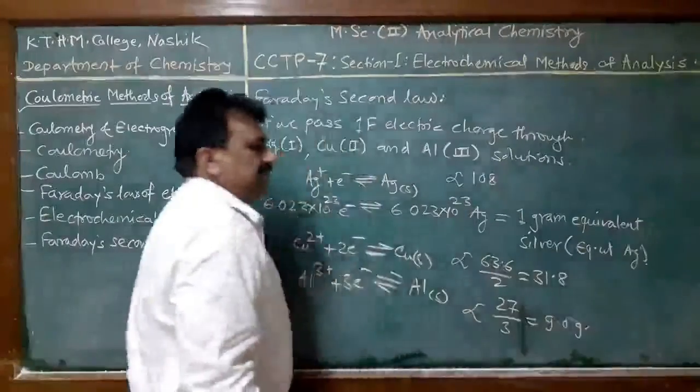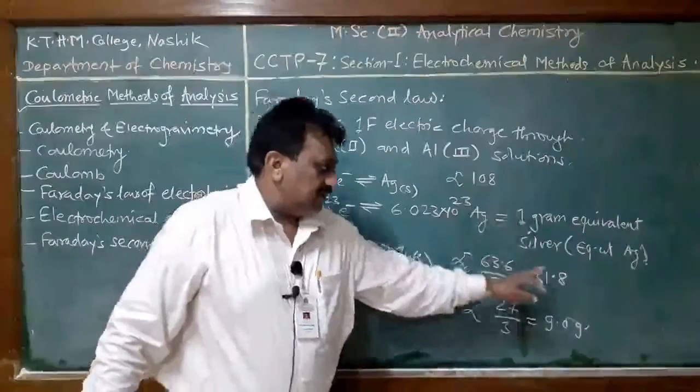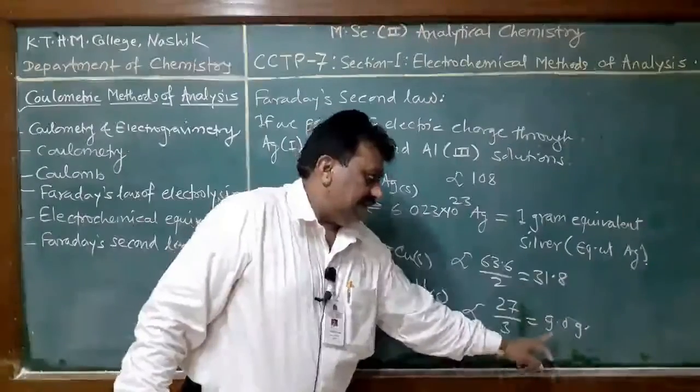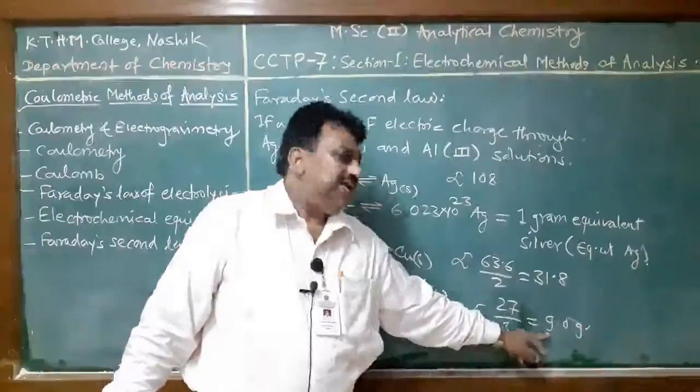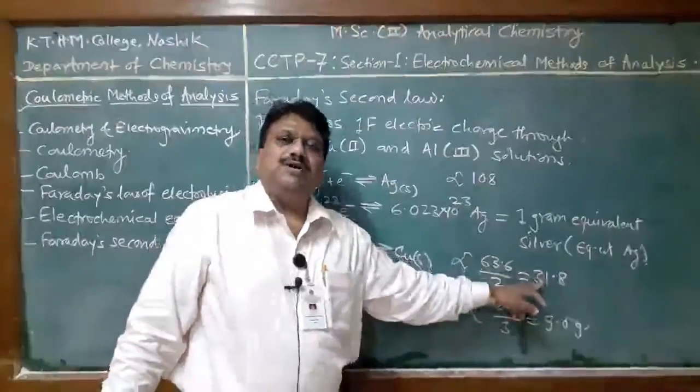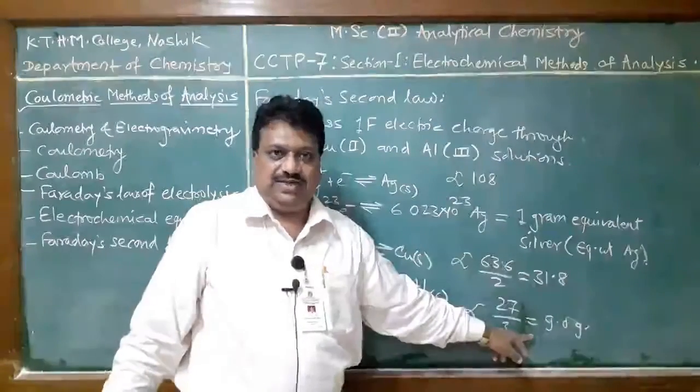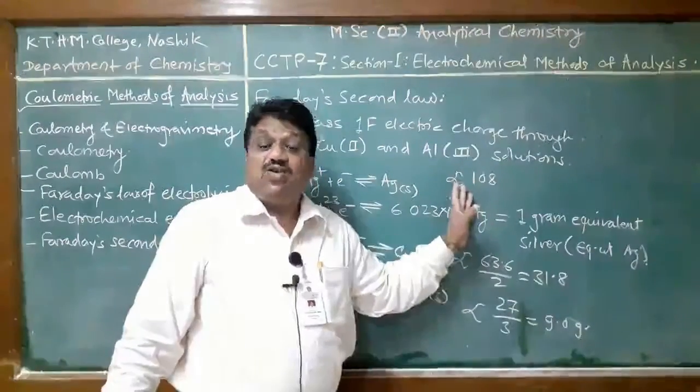That means here 108, 31.8 and 9, that is the equivalent weight of silver, copper and aluminum respectively. This is the Faraday's second law of electrolysis.